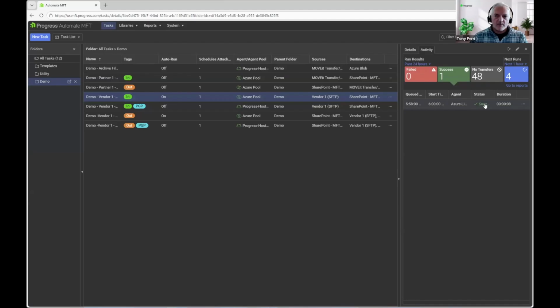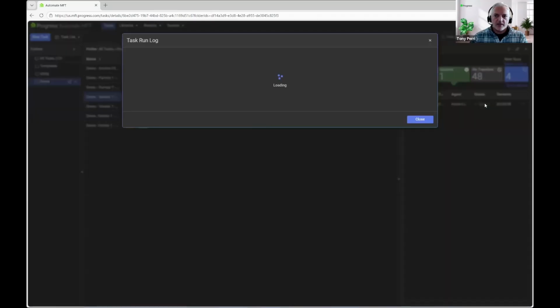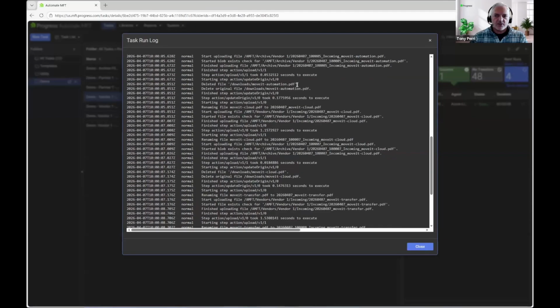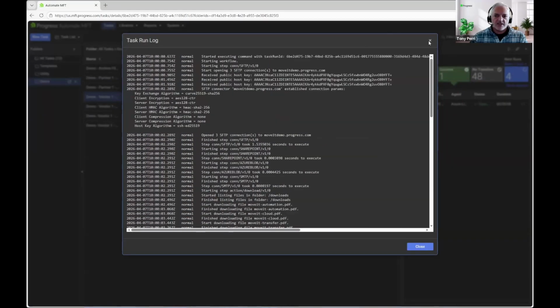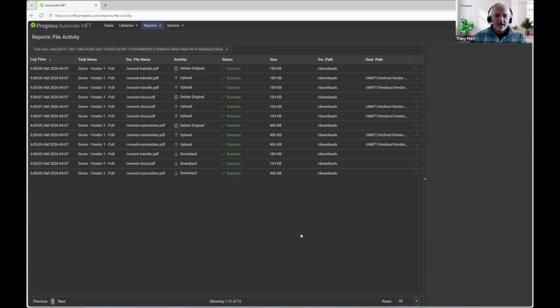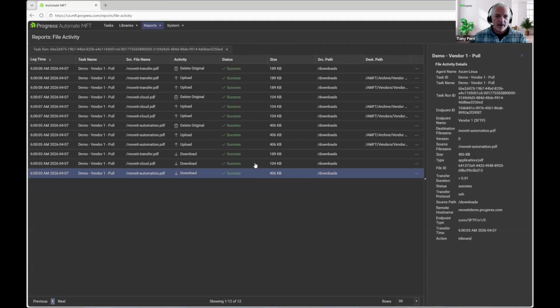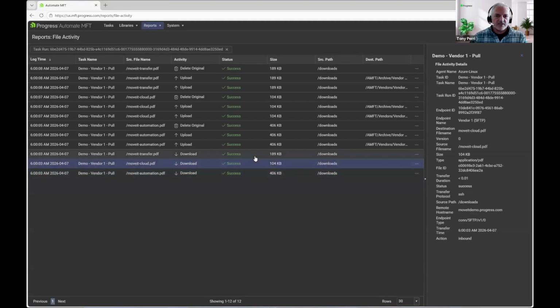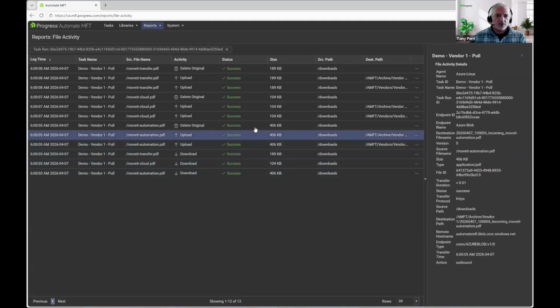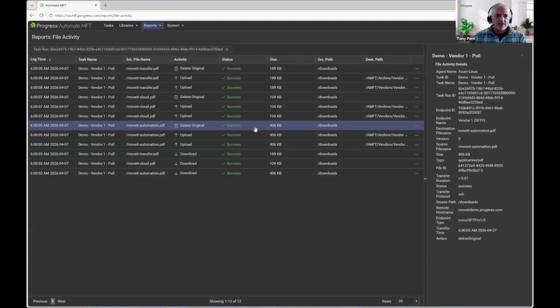If I want to get maybe some low level debug information about what that task run did, I can bring up this task run log. Or if I'm really just trying to track down and take a look at the file activity, I can see here in a tabular format exactly what files this task downloaded, where those files were uploaded to, and that it went back and deleted the original.